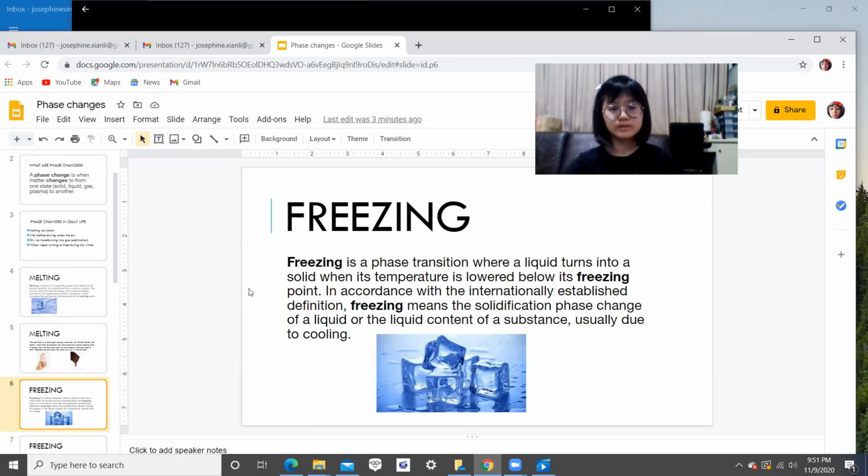Freezing. Freezing is a phase transition where a liquid turns into a solid when its temperature is lowered below its freezing point. In accordance with the internationally established definition, freezing means the solidification phase change of a liquid or the liquid content of a substance, usually due to cooling.